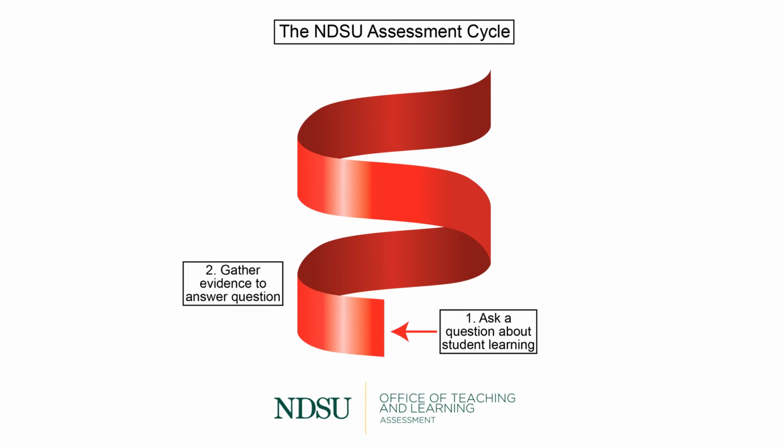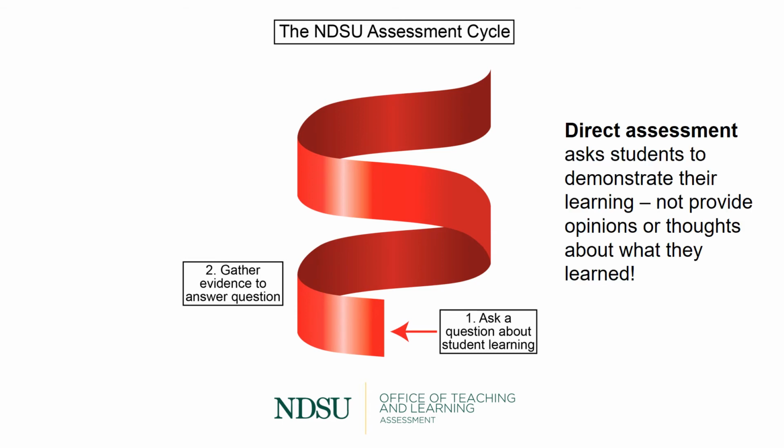Step 2 in the assessment helix is to gather evidence to answer the question. Evidence can take many forms, but the best evidence is direct assessment evidence that shows students' strengths and weaknesses in the area of the question. Direct assessment asks students to demonstrate their abilities, not simply provide an opinion about what they can do, but to actually do the thing and have their achievement evaluated.